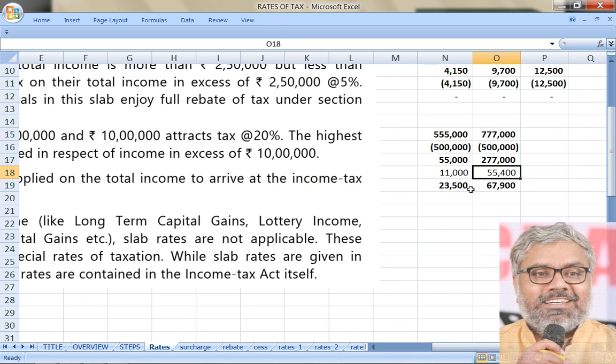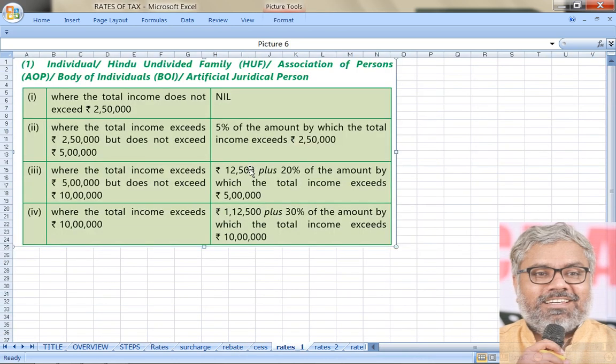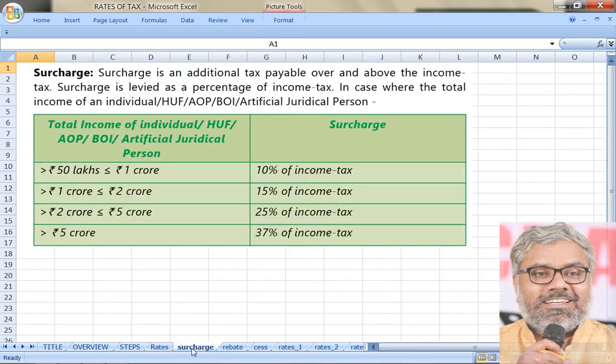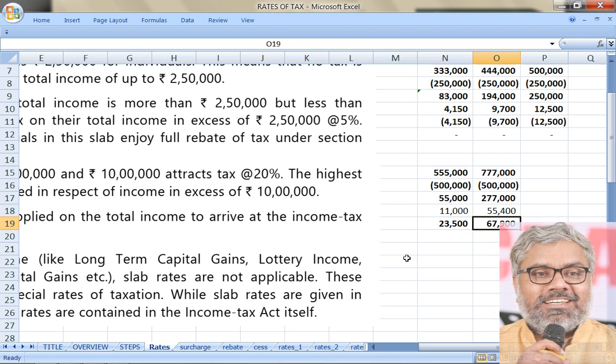Then on that 20% has to be calculated, which are these numbers, plus 12,500 to be added, so that we get the tax liability. So that's what is mentioned in rates also. 12,500 plus 20% of the income by which the total income exceeds 5 lakhs. So simply on calculators, you calculate whatever the income is given minus 5 lakhs into 20% plus 12,500, like that you have to do.